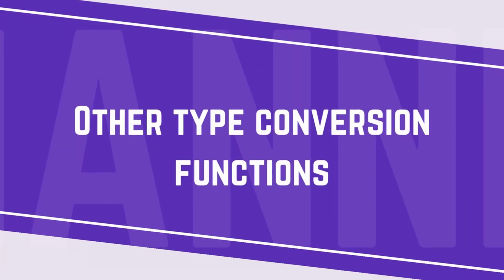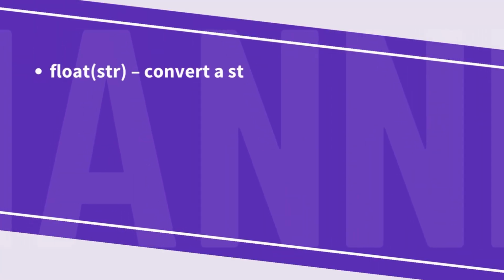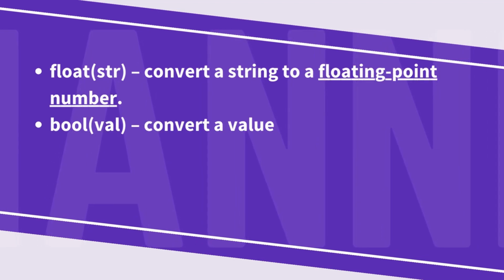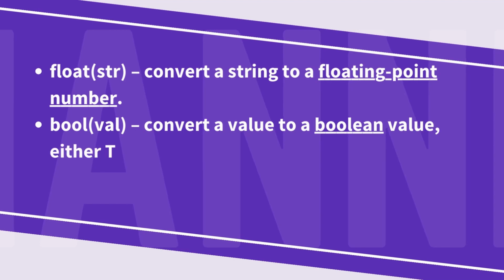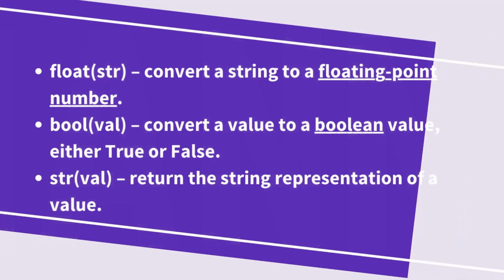Other type conversion functions. Besides the int and str functions, Python supports other type conversion functions. The following shows the most important ones for now. float(string) converts a string to a floating point number. bool(val) converts a value to a boolean value, either True or False. str(val) returns the string representation of a value.